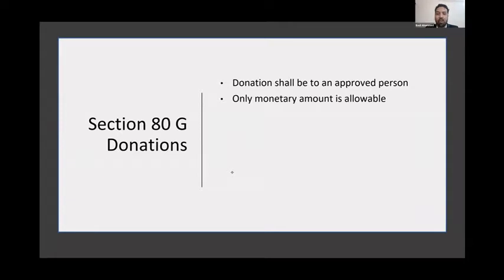Only monetary amount is allowed as per income tax, and cash donation of more than 2,000 is again disallowed. So more than 10,000 business expense, but cash donation you can only make up to 2,000. Any cash donation exceeding 2,000 is again disallowed. Digital payment, promoting digital payment.